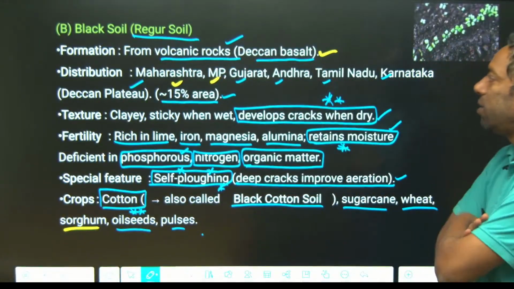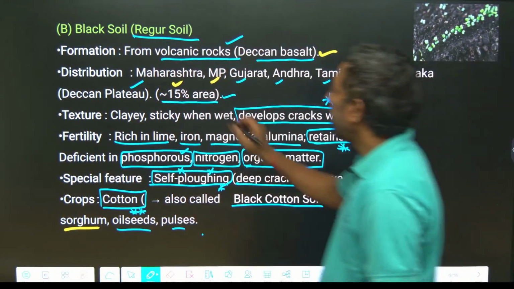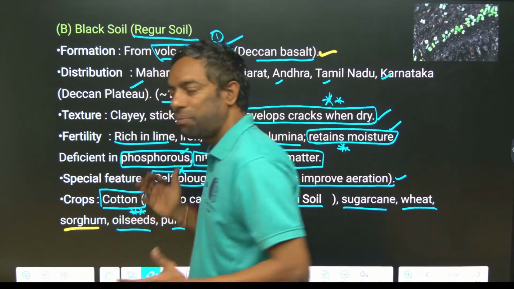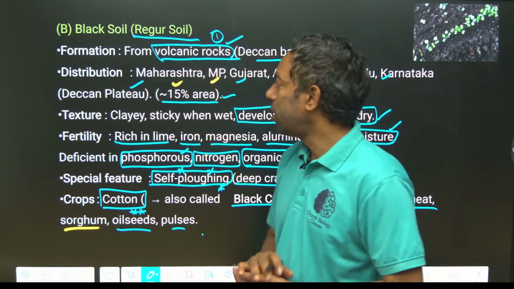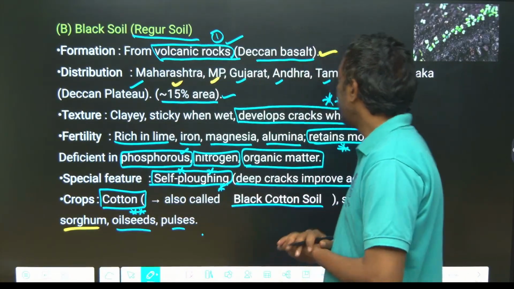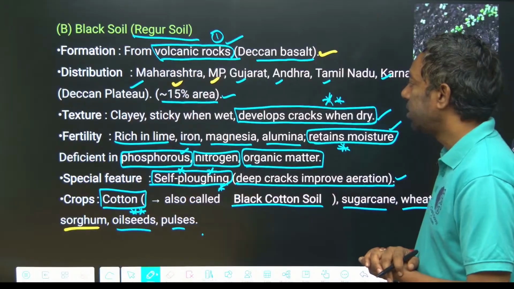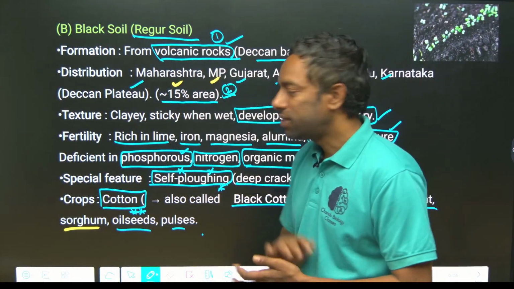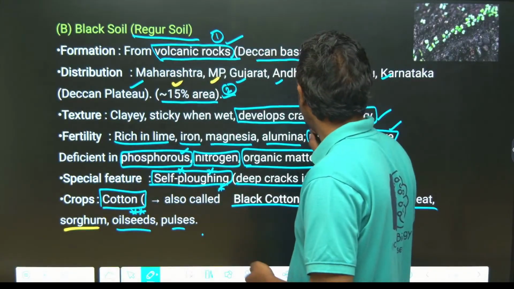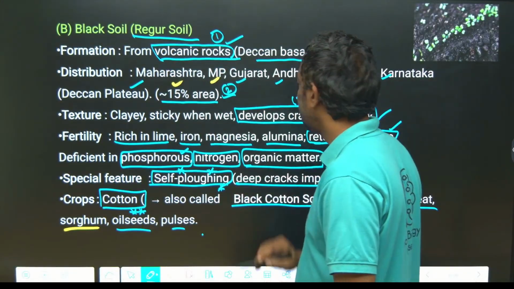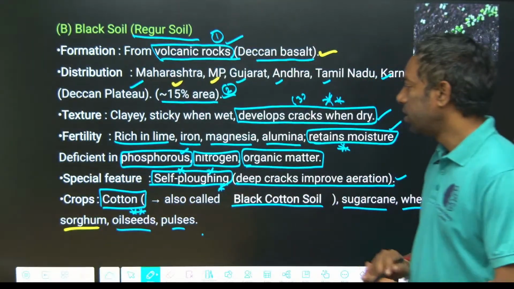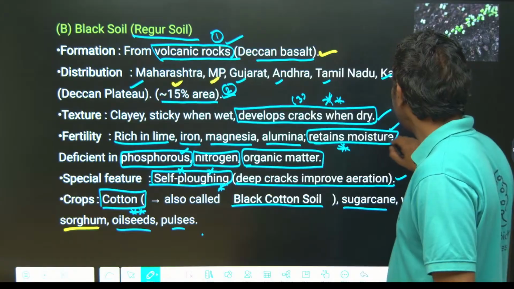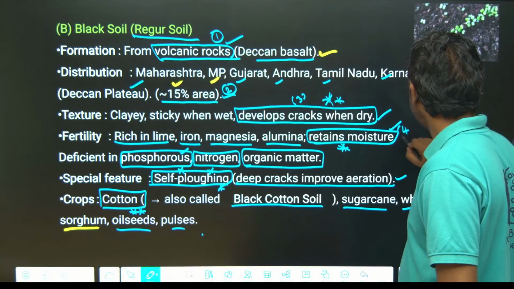Okay, once again. Volcanic activity is the first point. Most important points in this: they cannot ask you the states, and 15% is the second point, most important. Developing cracks is the third point. Retain moisture is the fourth point, most important.